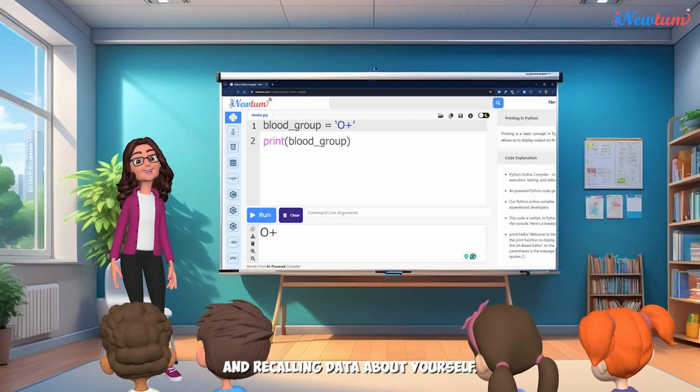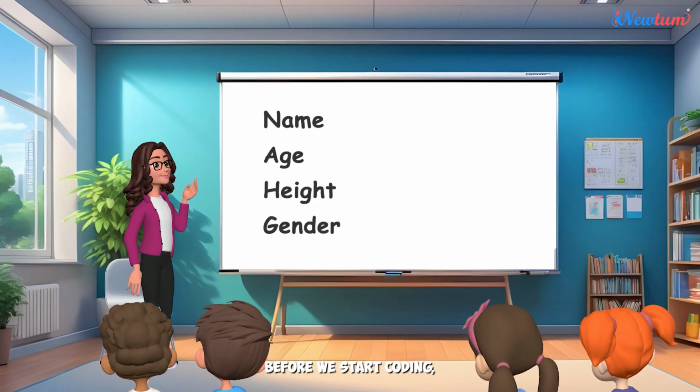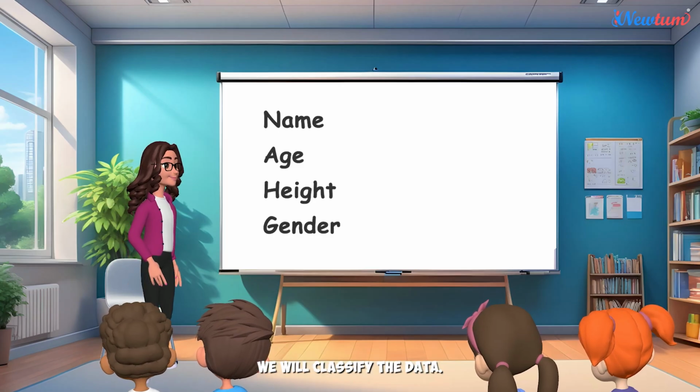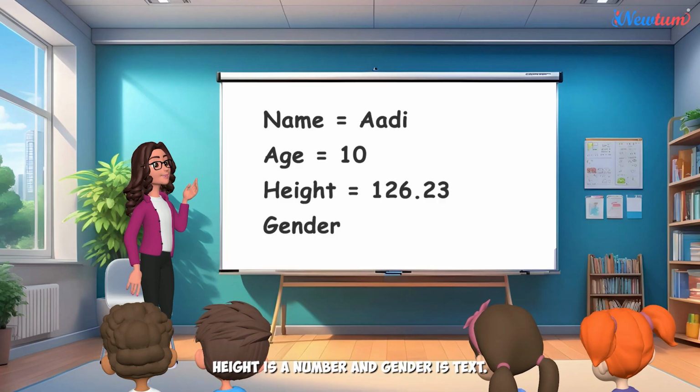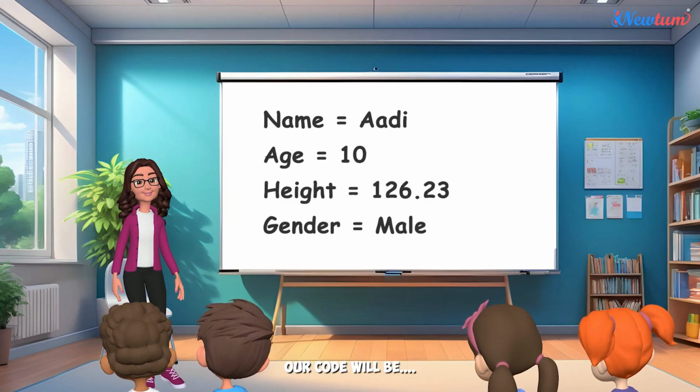Let's try storing and recalling data about yourself. Your name, age, height, and gender. Before we start coding, we will classify the data. Your name must be a string, age is a number, height is a number, and gender is text, so it's a string. Our code will be